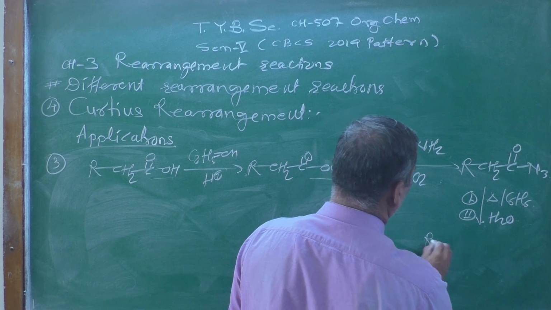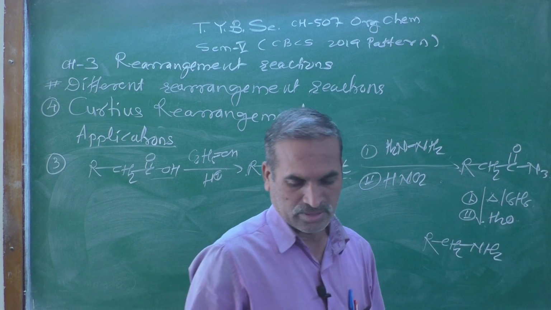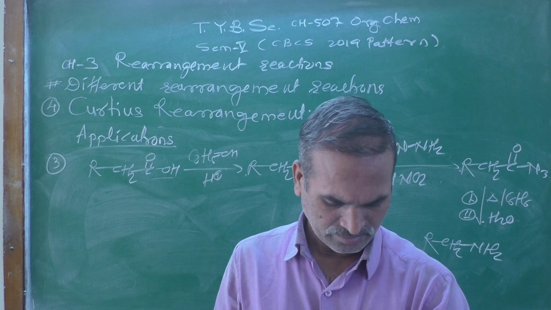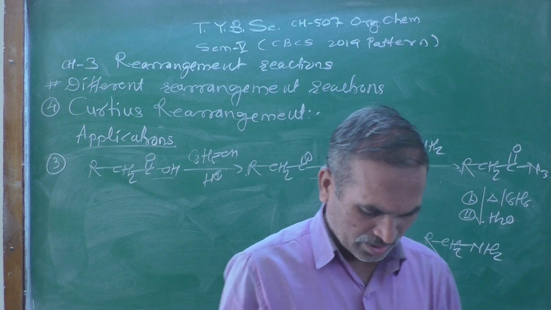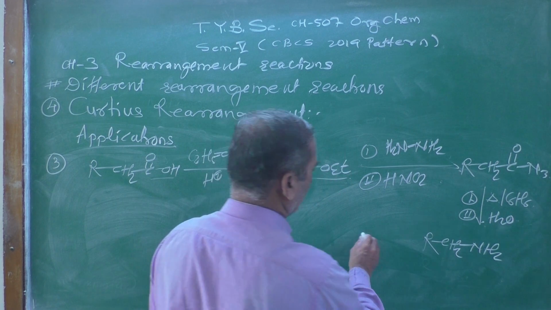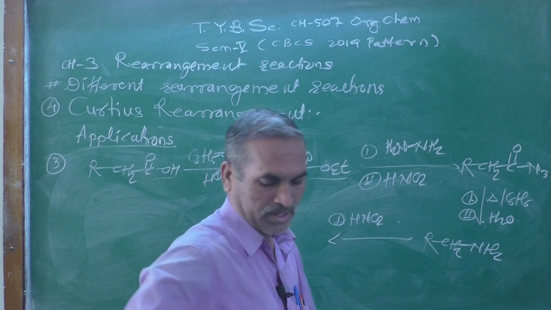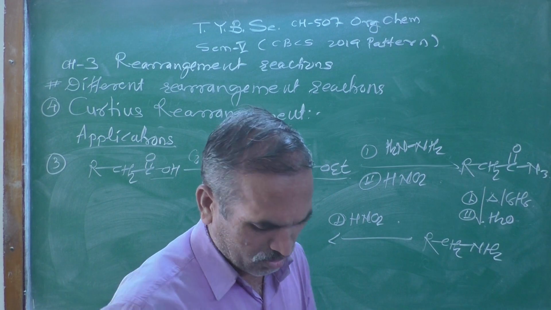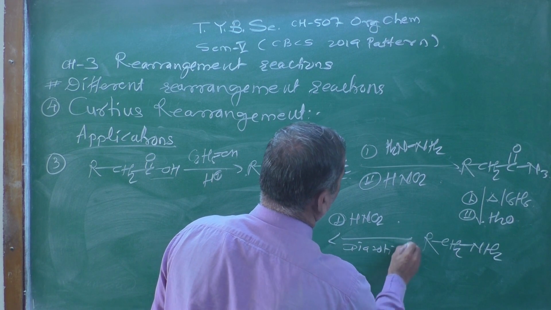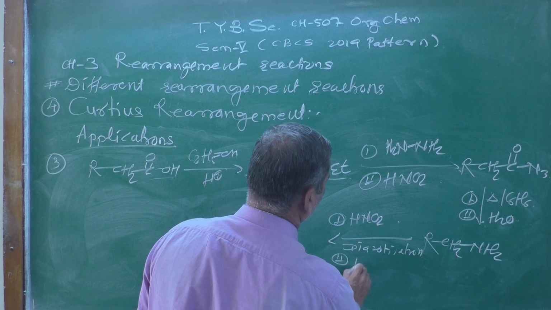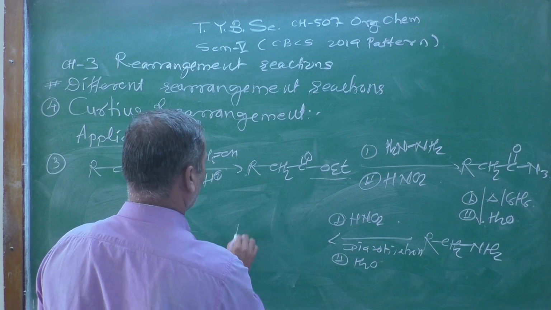You will get RCH2NH2, the primary amine. That primary amine is further treated with first HNO2, nitrous acid, a diazotization, followed by hydrolysis.